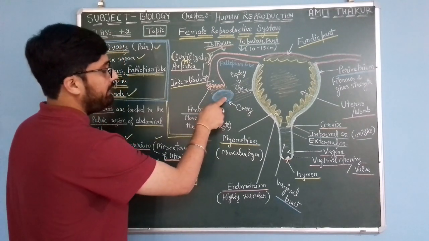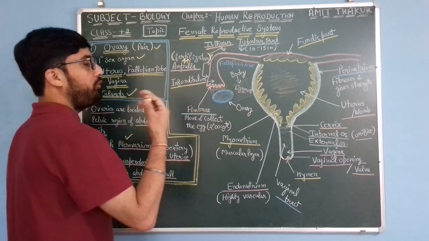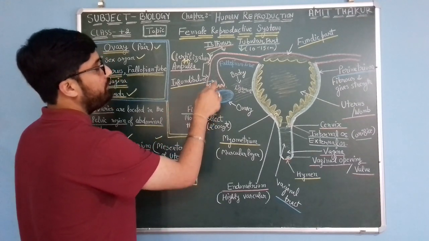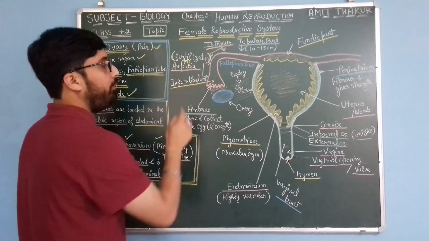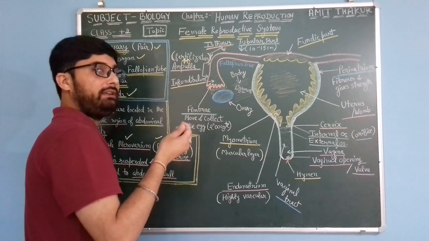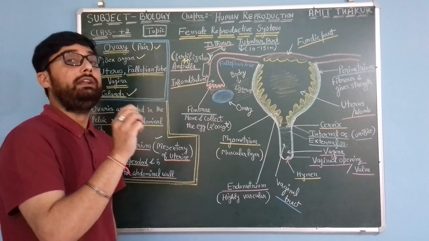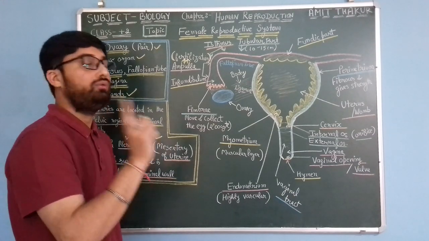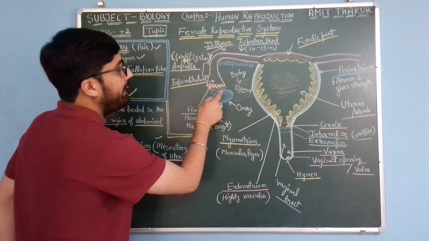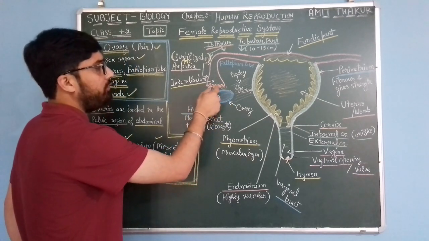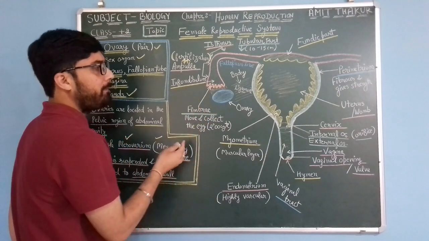So this ovary produces eggs, and the egg is transferred to this fallopian tube. Actually, not exactly an egg; at that time it is known as the secondary oocyte, later known as the egg. How is that secondary oocyte transferred to the fallopian tube?